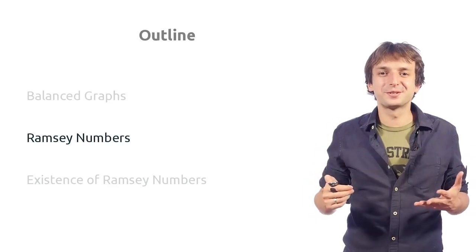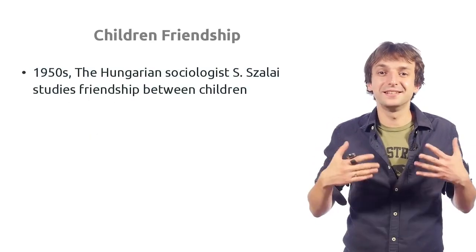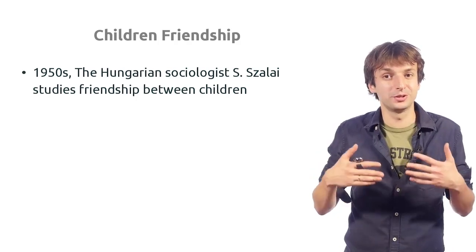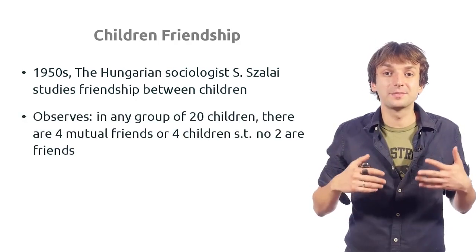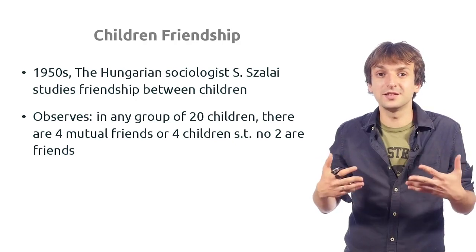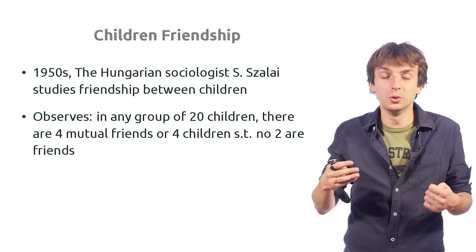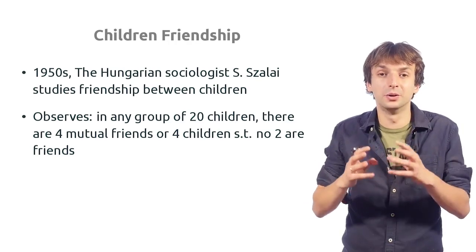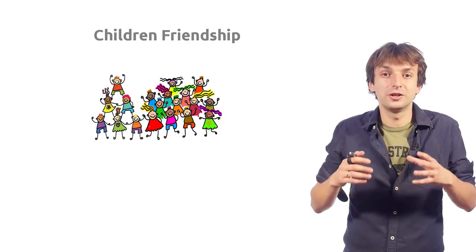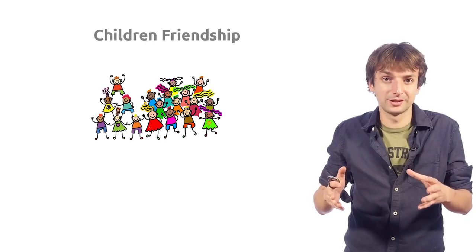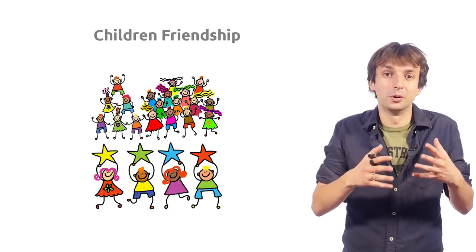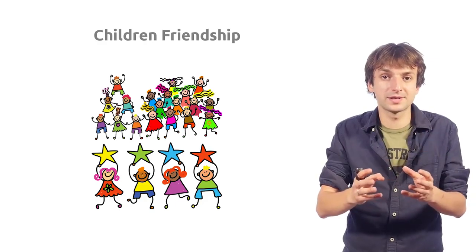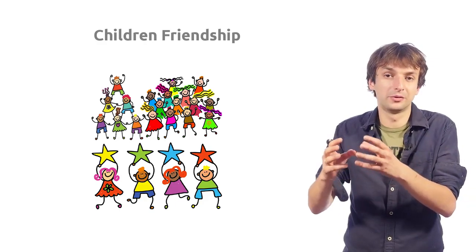There is an interesting story about Ramsey numbers. In the 1950s, the Hungarian sociologist Lloyd was studying friendship between children. And he observed that in any group of 20 children, there is a group of 4 children which are either all friends or not friends. So he checked many groups of 20 children, and he observed that he can always find a group of 4 children, such that they all are friends or there is no pair of friends between them.